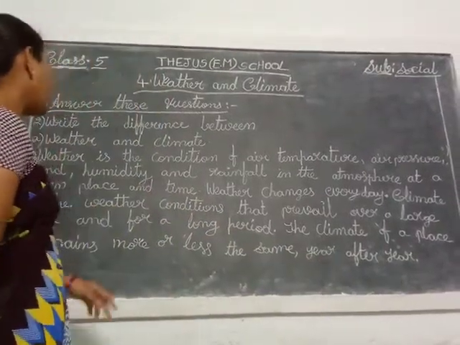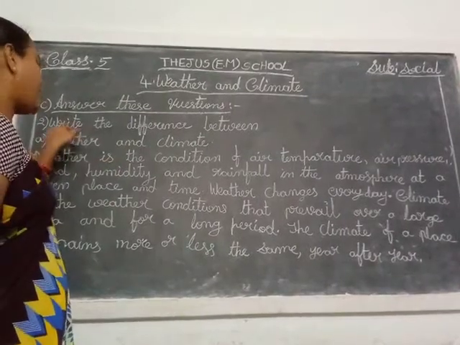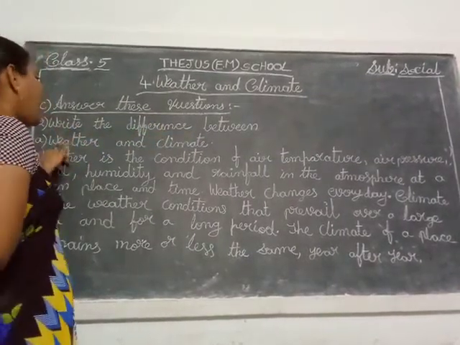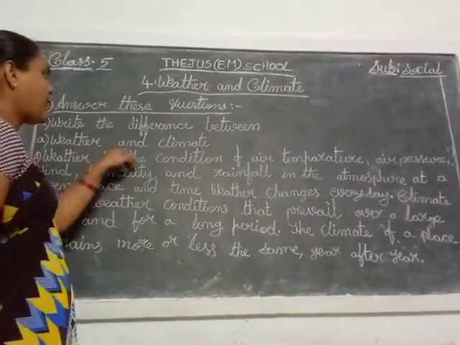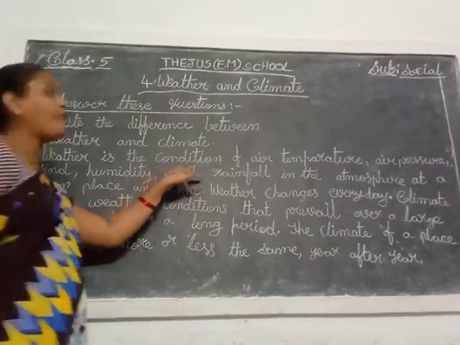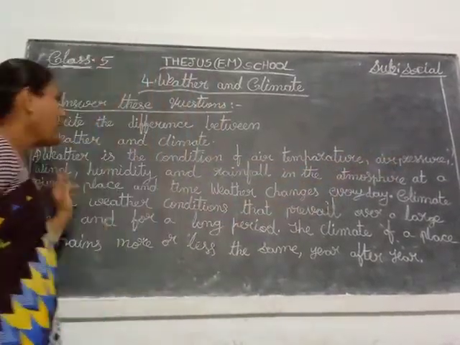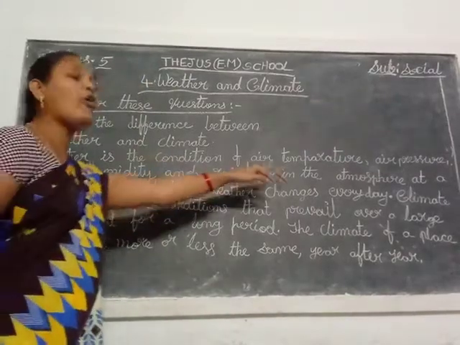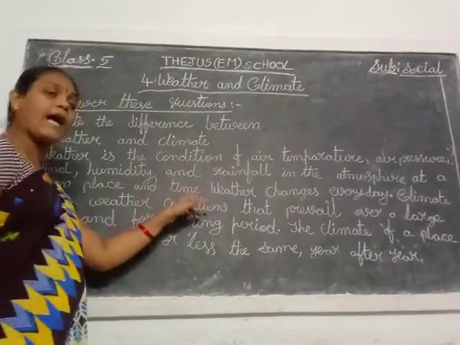So see children, say the answer: write the difference between weather and climate. Weather is the condition of air temperature, air pressure, wind, humidity and rainfall in the atmosphere at a given place and time.